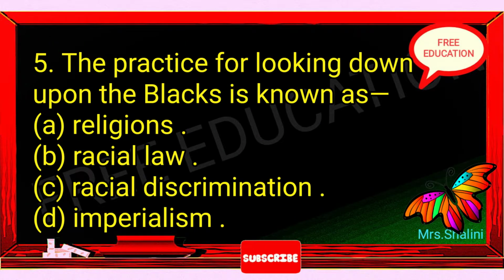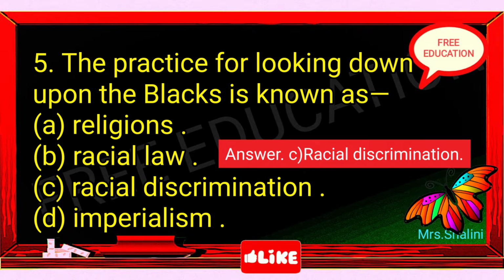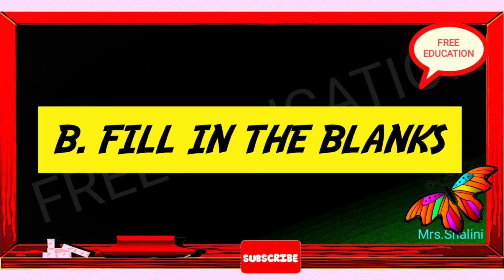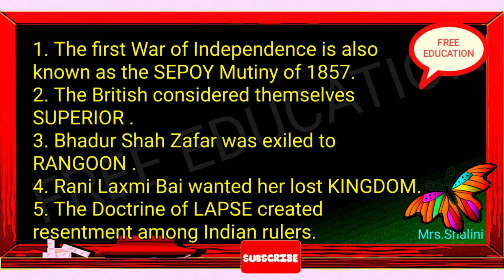5. The practice of looking down upon the blacks is known as A. Religions. B. Racial law. C. Racial discrimination. D. Imperialism. Answer: C. Racial discrimination. Next we discuss question B. Fill in the blanks. 1. The First War of Independence is also known as the Sepoy Mutiny of 1857.